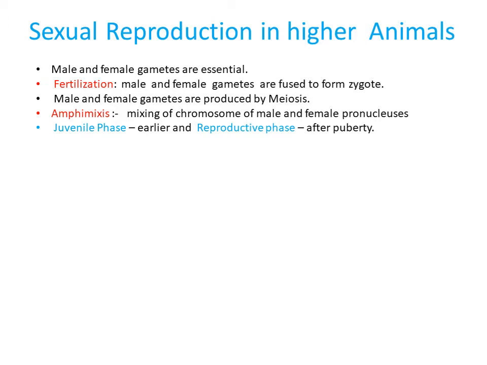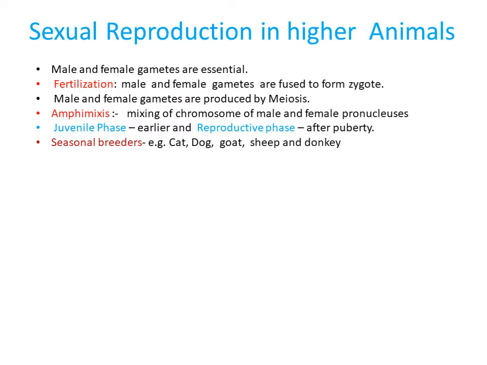The other phase is the reproductive phase. This phase starts after puberty. Puberty means attaining maturity, and maturity means your male or female reproductive organs are able to produce male or female gametes respectively. That is called puberty. After puberty, the reproductive phase starts.